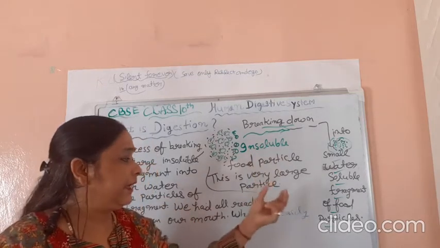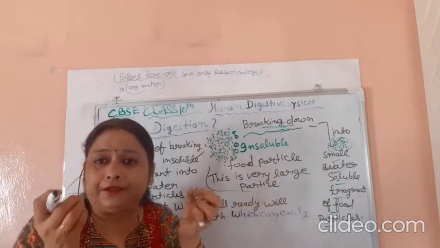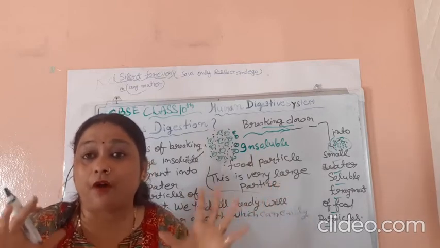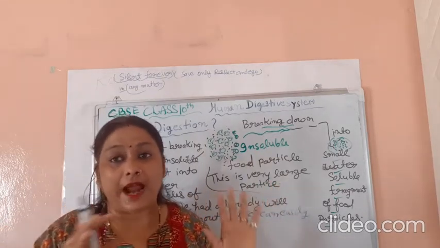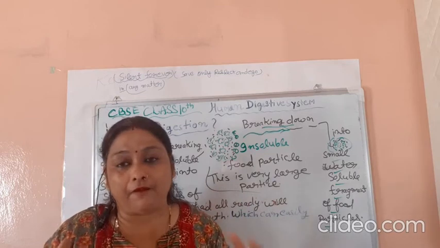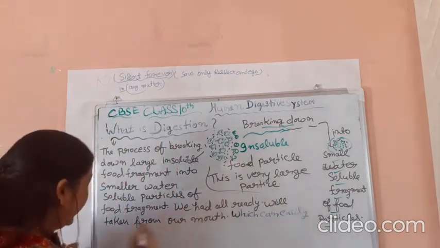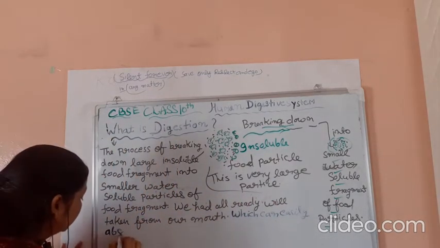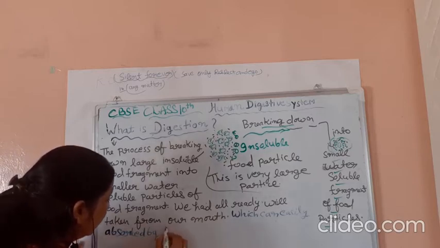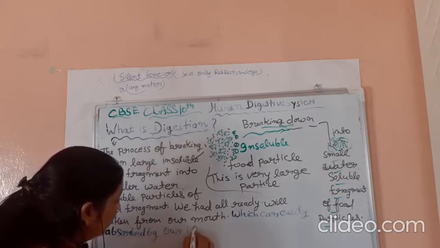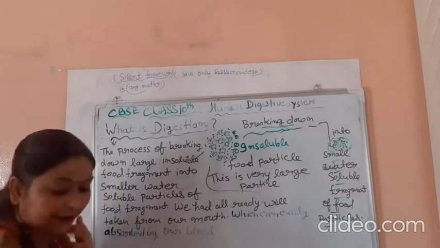So this is a very clear description of how to define digestion, with the food then absorbed by our blood plasma. Keep in mind blood plasma.